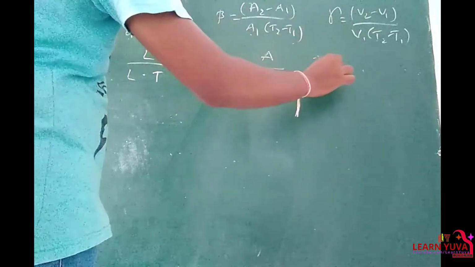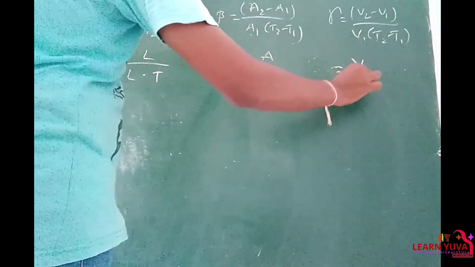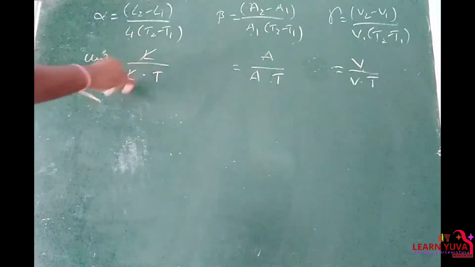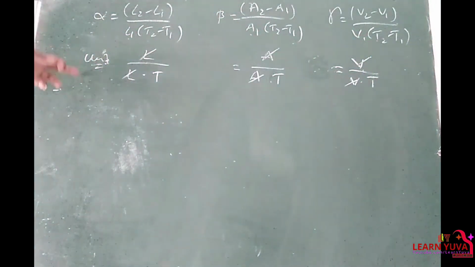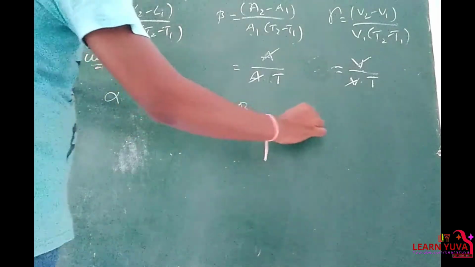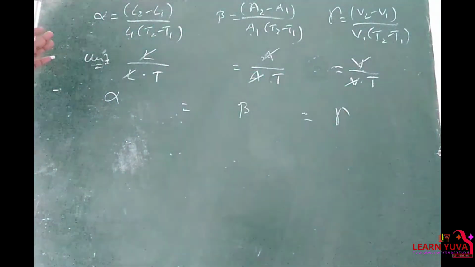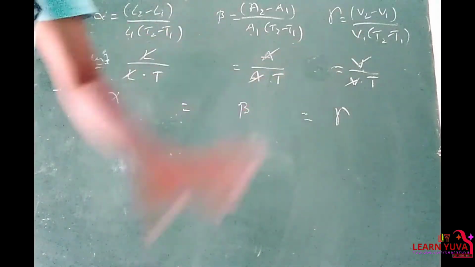V2 minus V1, we get volume by volume into temperature. So length and length, area and area, volume and volume cancel. So for alpha, beta and gamma, the units are the same. That is 1 by temperature, 1 by temperature and 1 by temperature.